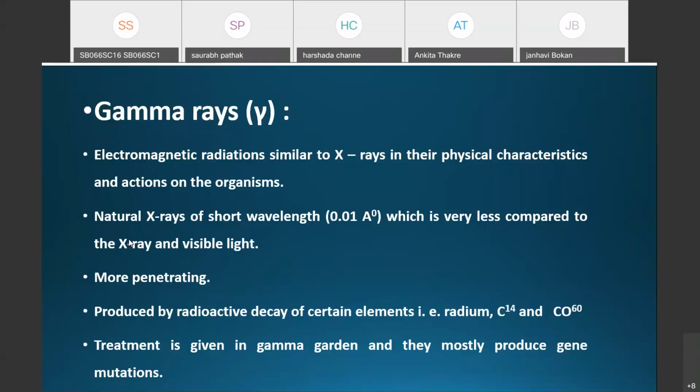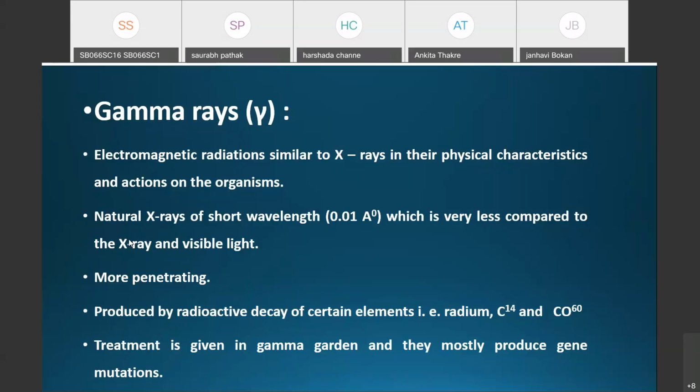As gamma rays have a very short wavelength, they have more energy, and so they have more penetrating power than X-rays and visible light.